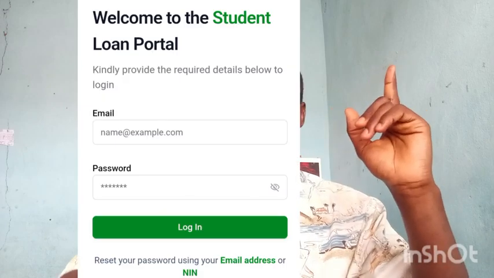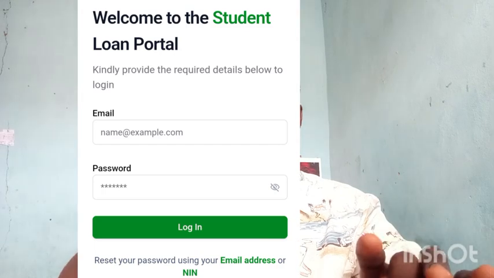So how you can apply is that you go to the NELFUND portal. This portal you are seeing displayed on the screen now. But before you apply, you have to have an eligible admission, a valid admission, before you can apply. Then you go to the portal with your JAMB registration number, input it and submit the required documents that are needed, like your JAMB admission letter, and your school registration number. That's your matric number. Most schools call it school registration number, and most schools call it the matriculation number. So you need this, and this is how you can apply by going to the portal.